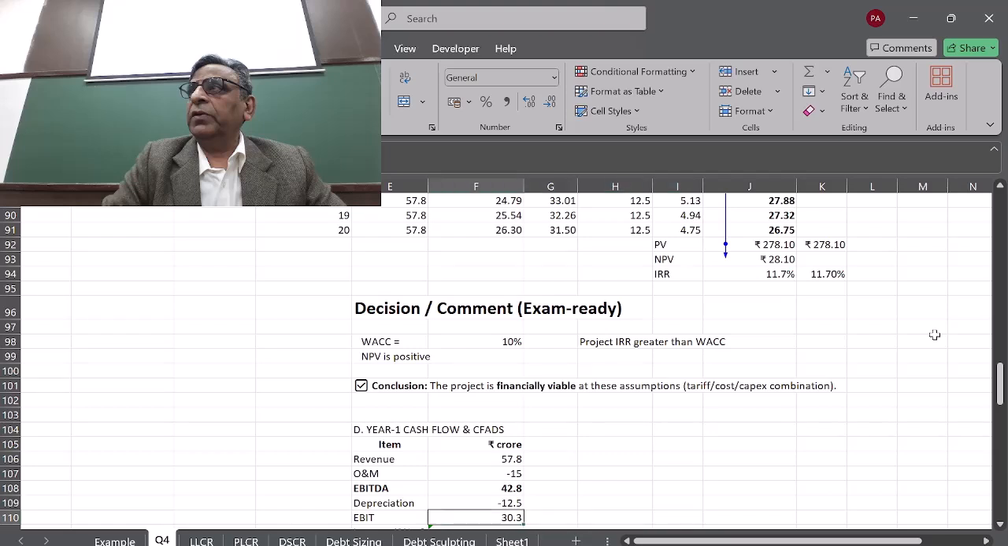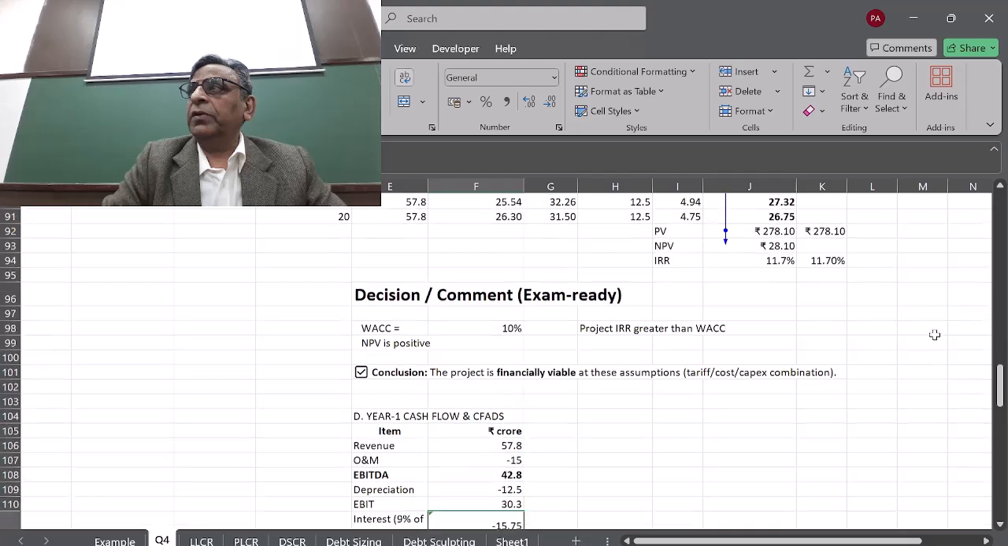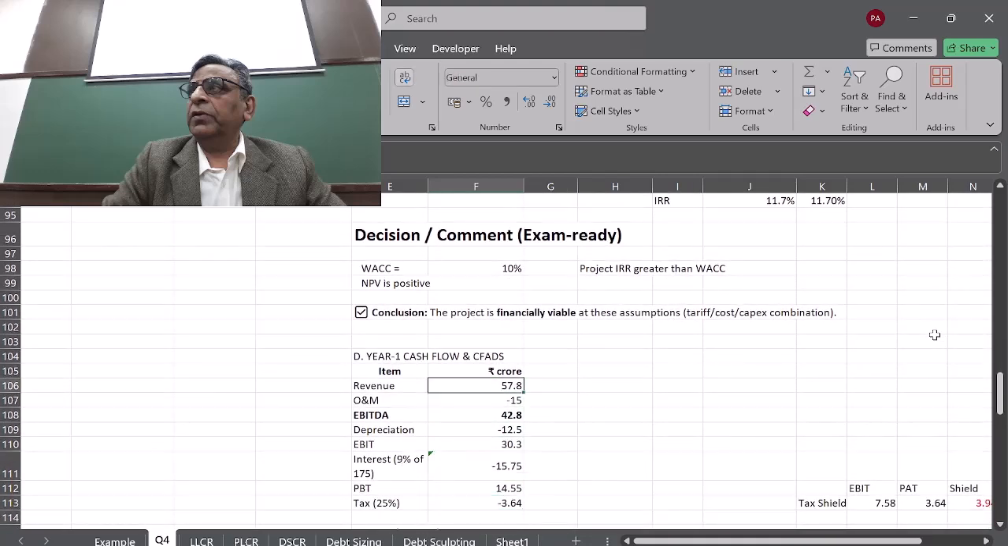Then we calculate some more things. Revenue was how much? 57 crores. So we are going to calculate some more numbers here. The CFADS, that means the cash flow available for debt service. The calculation is slightly different here. Revenue is 57.8 crores, O&M is 15 in the first year. For the first year we are going to calculate the cash flow available for debt service and calculate the ratio. So EBITDA is 42, then 12.5 is the depreciation, so we get EBIT.